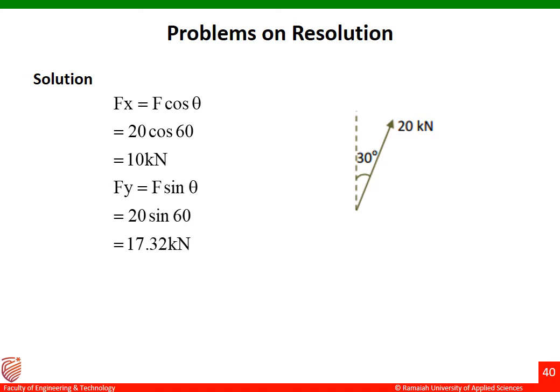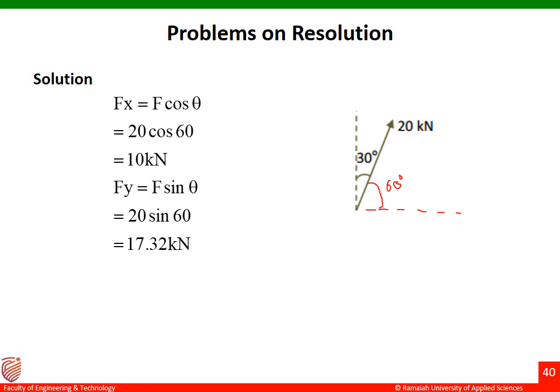We can see here. So let me draw the x-axis or else the horizontal axis. So the angle made by the force with respect to the vertical axis is 30 degrees. So the angle made by the force with respect to the horizontal axis will be 60 degrees there.